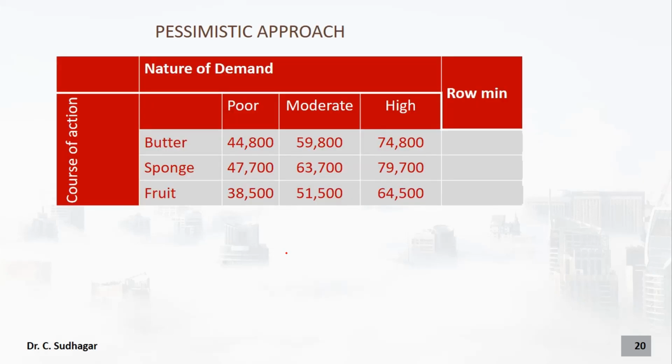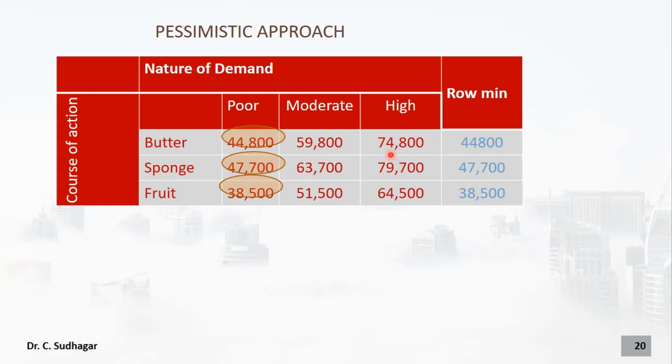The pessimistic approach, we first find what is the minimum in each and every row. Okay, so if you are taking this row 44,800, 59,800, 74,800, find what is the minimum number. Small number is coming here, 44,800. So that is a row minimum here. Second one, the minimum is 47,700 here, and the minimum is going to be 38,500 in the third row.